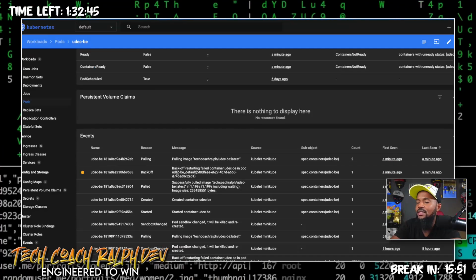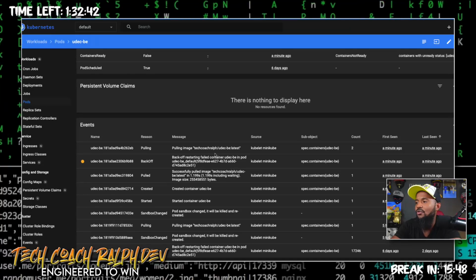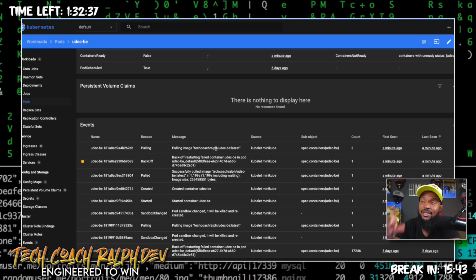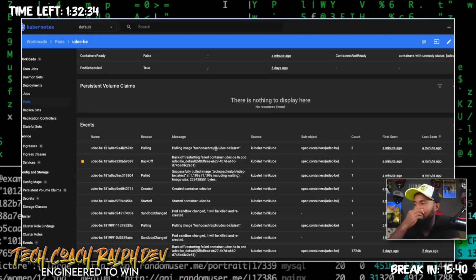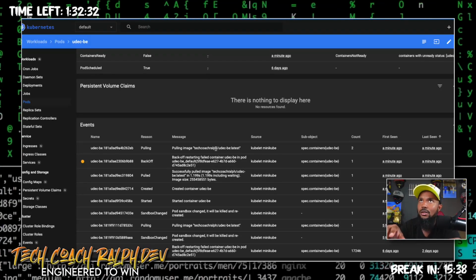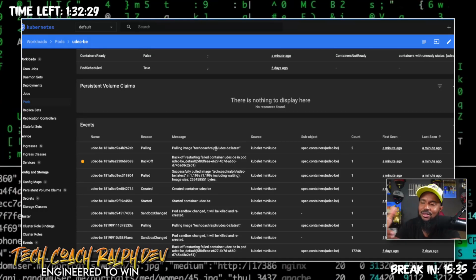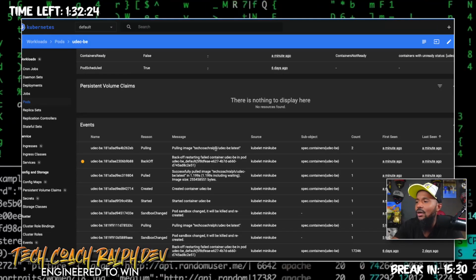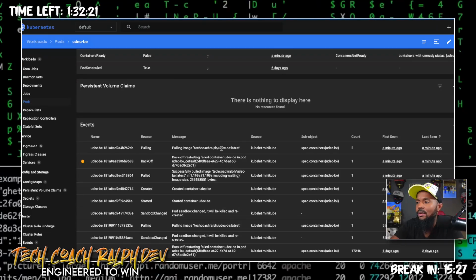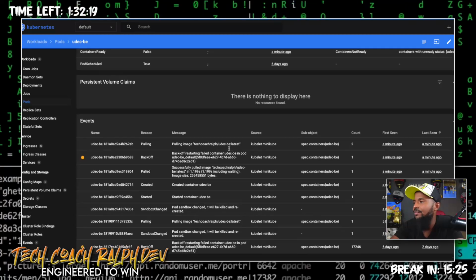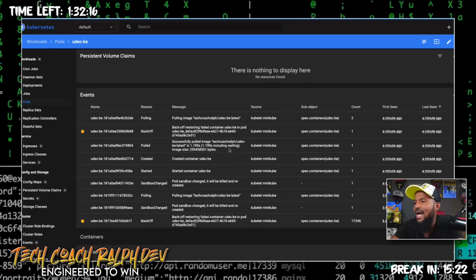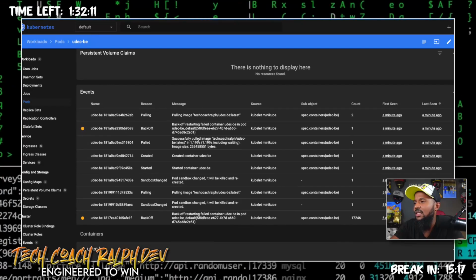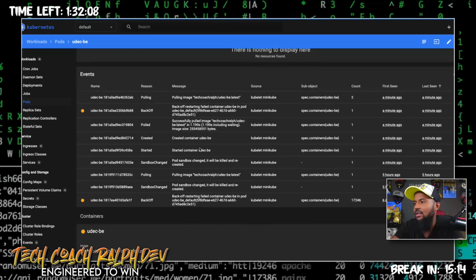So the events that happened: pulling the image. From last week, we ended up pushing the image for the Urban Dictionary of Economic Data to our Docker registry, so that we could bypass using the local registry. That's something that we will probably revisit later on. But for now, pulling the image from my Docker registry, and let's see what else happened. It said backing off, failed restarting container, successfully pulled image, and then created the container, started.